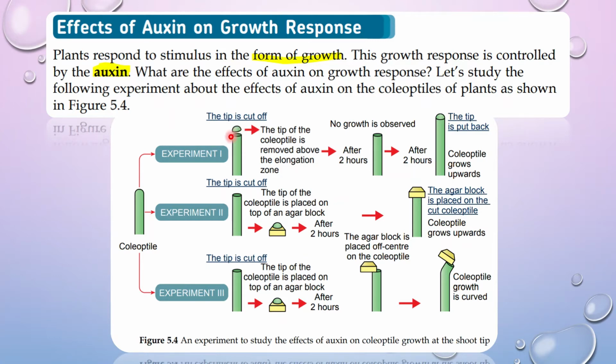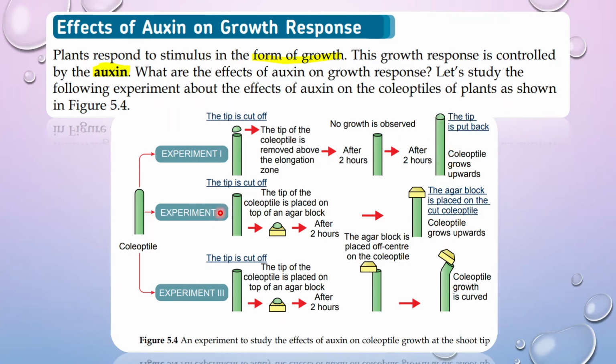Alright, so here, at the elongation zone, it is being cut. So after 2 hours, no growth is observed. Okay, after 2 hours, you put the tip back and you see the coleoptile grows upwards. So something in the coleoptile is responsible for the growth of this shoot.